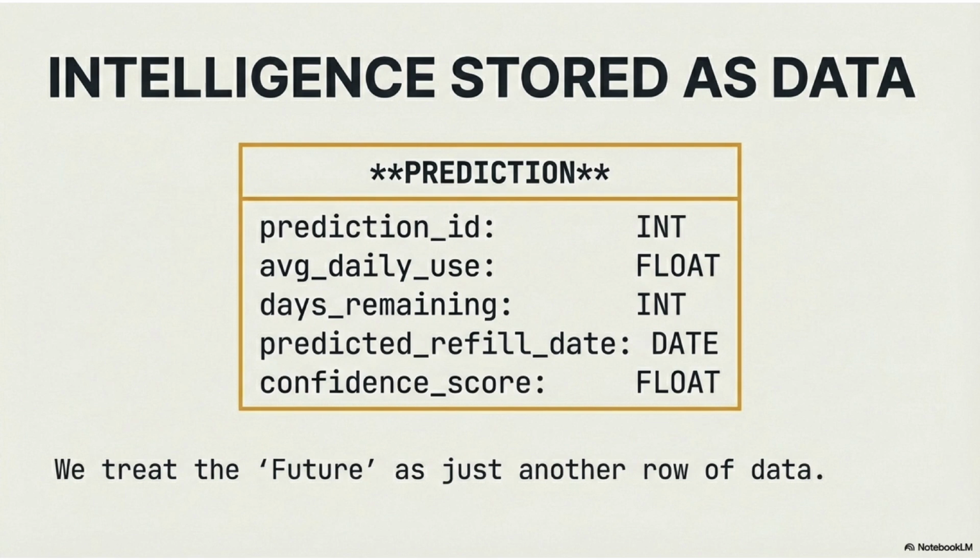Prediction is just another entity. Prediction has average daily use, days remaining, refill date, confidence score. We treat the future as another row in the database. Intelligence becomes queryable.